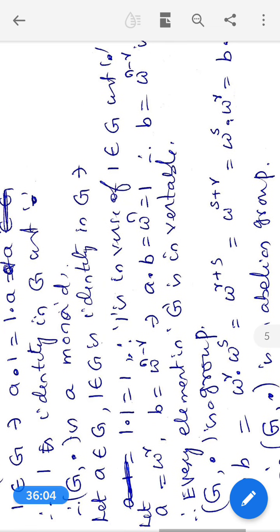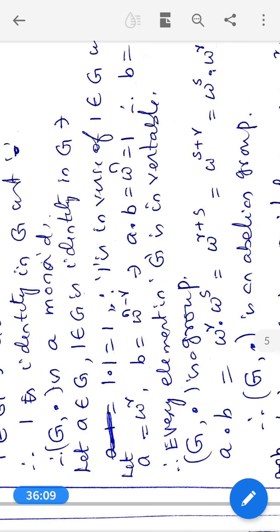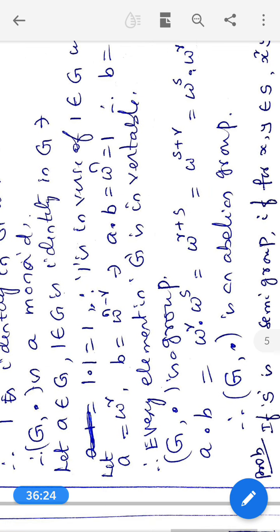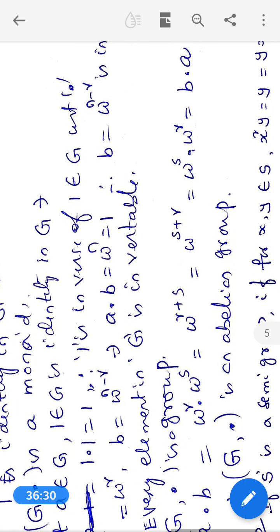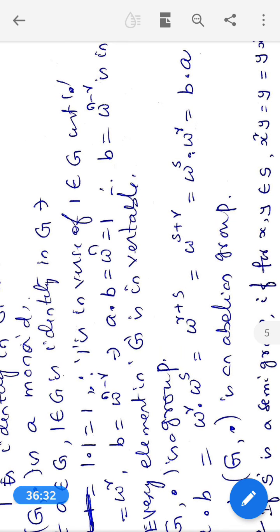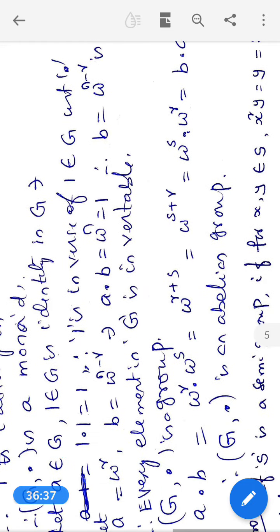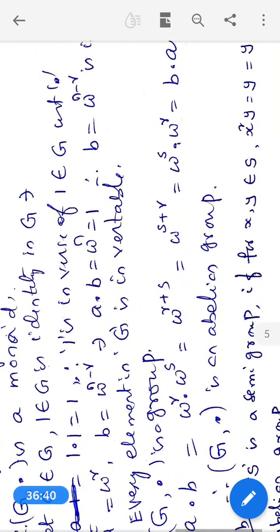Now, let A belongs to G, 1 belongs to G is identity in G, 1 into 1 is equal to 1. Therefore, 1 is the inverse of 1 belongs to G. What is the inverse of 1 in nth root of unity? The same element. So the element itself is the inverse with respect to multiplication. Now, A is equal to omega power r, B is equal to omega power n minus r, such that A into B is equal to omega power n is equal to 1. Therefore, omega power n minus r is the inverse of omega power r.